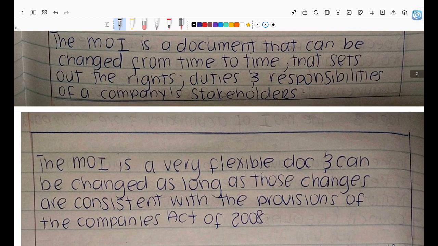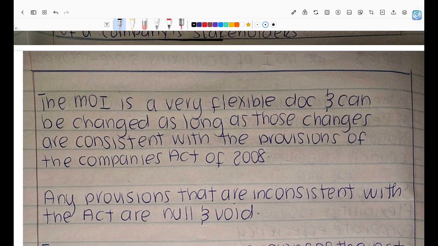Now, what is the MOI? The MOI is a document that can be changed from time to time. That's where the objective of flexibility comes into being: this document called the MOI can be amended from time to time. It sets out the rights, duties, and responsibilities of the company stakeholders. Those could be the directors, the shareholders, the board of directors, the audit committee, etc. But this MOI is a very flexible document and can be changed as long as those changes are consistent with the provisions of the Companies Act of 2008.